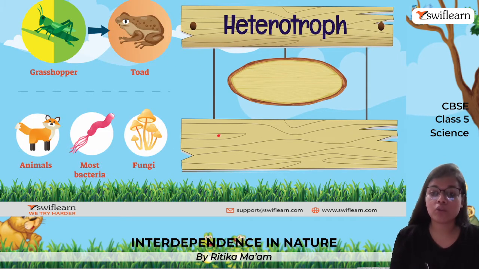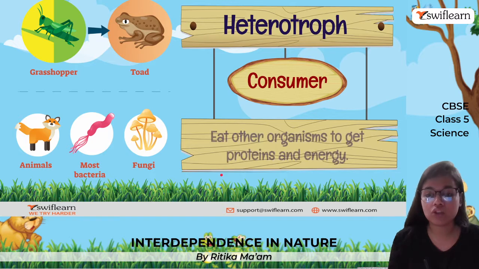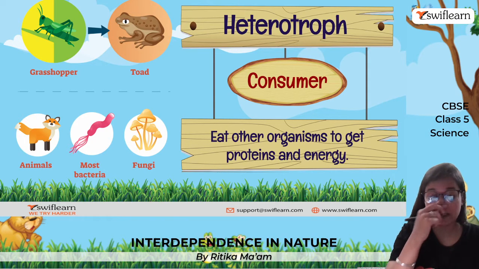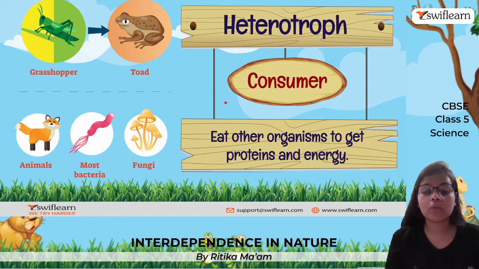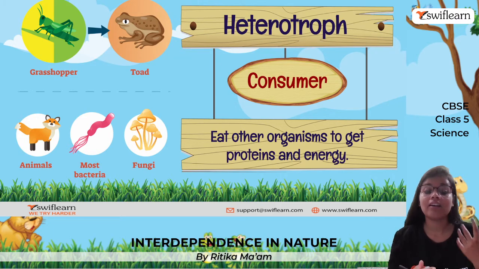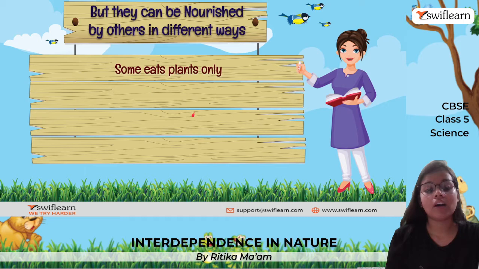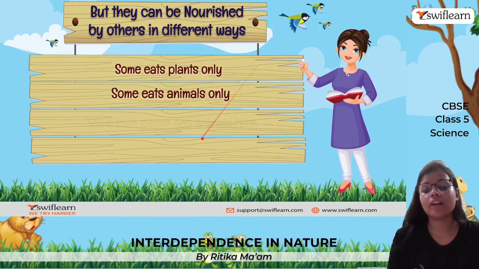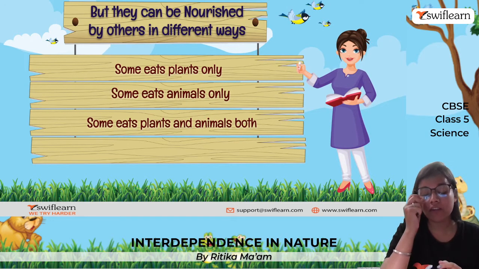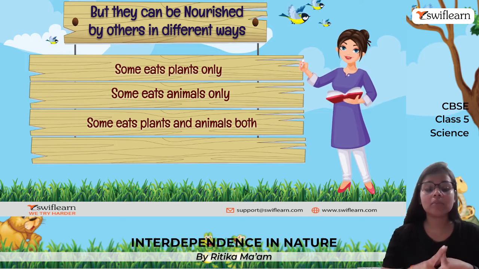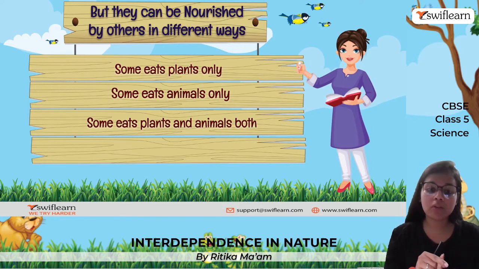Next is heterotroph. So what is heterotroph? We are the consumers. Okay, so they eat other organisms to get their protein and energy. For example, some bacteria, fungi, grasshoppers, some insects, some animals, etc. Now, they can be nourished by others in different ways. So if I talk about animals, there are various types of animals. Some animals eat only plants, like herbivores. Some animals eat only other animals, carnivores.